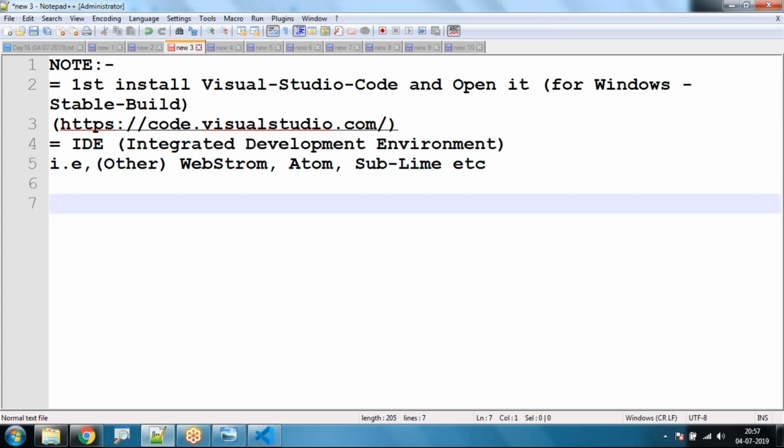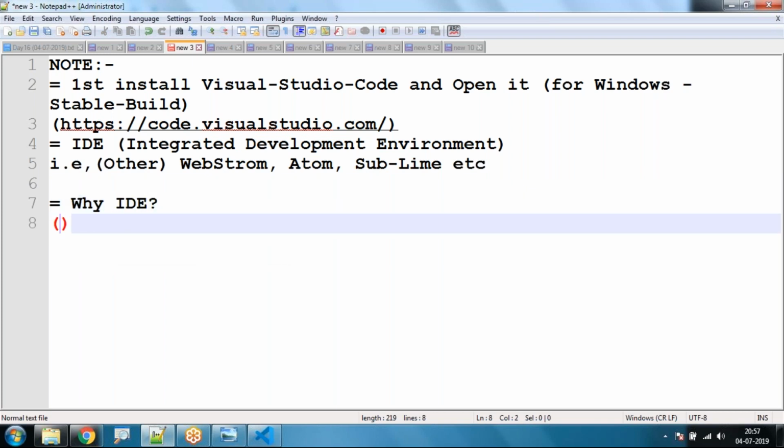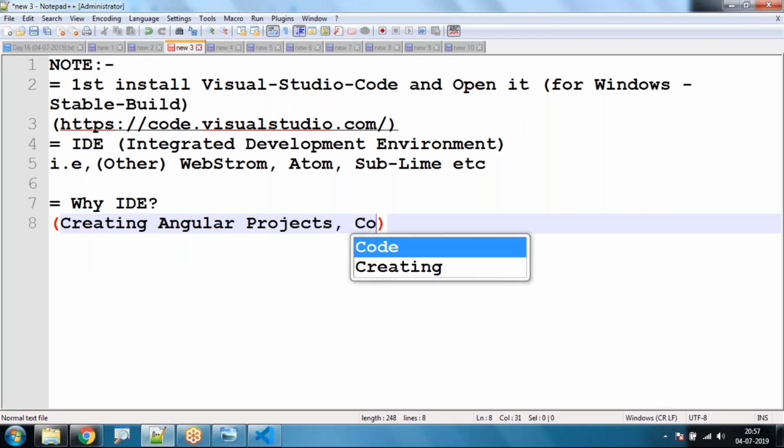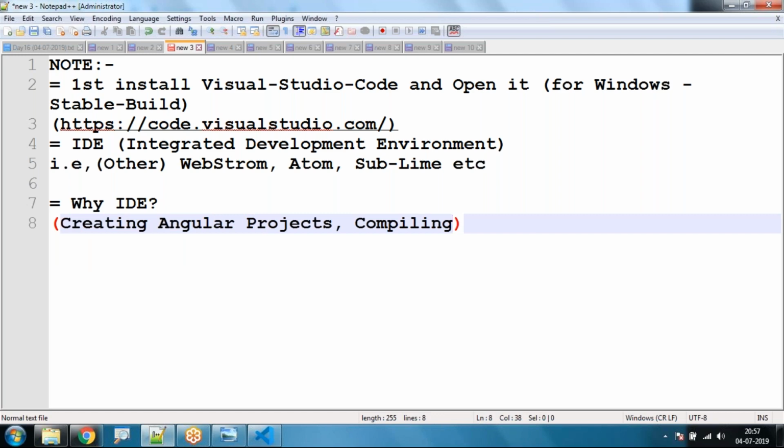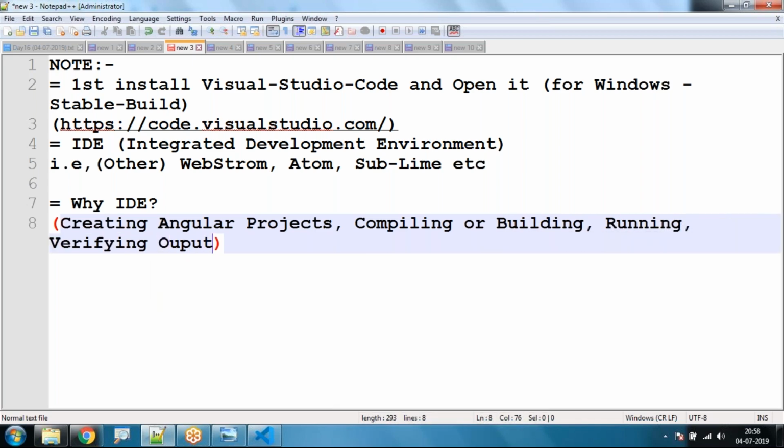So I'll write it here. IDE: it's very simple. Creating Angular projects, next, compiling or building our projects, running our projects and verifying output from the project.